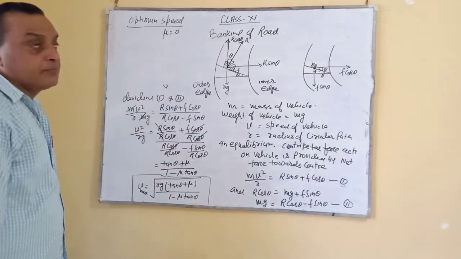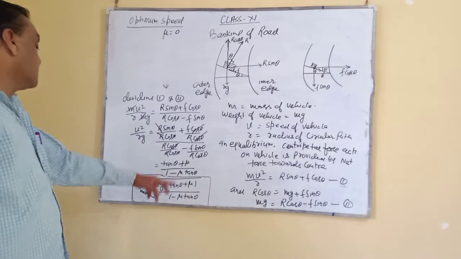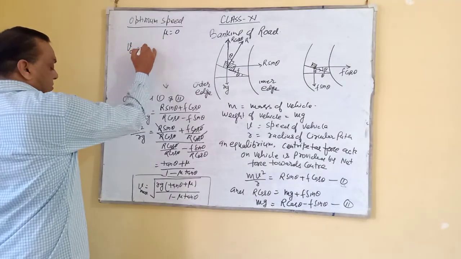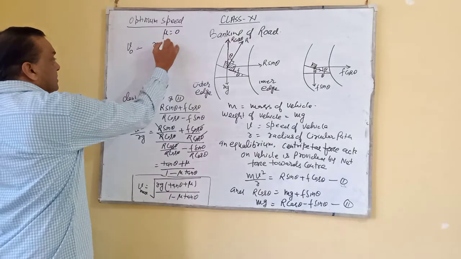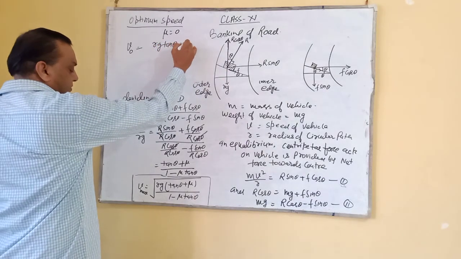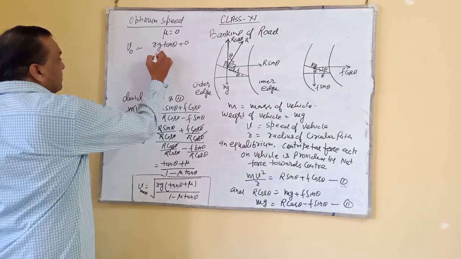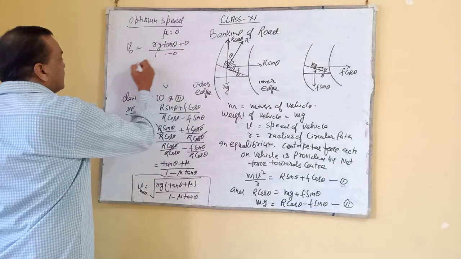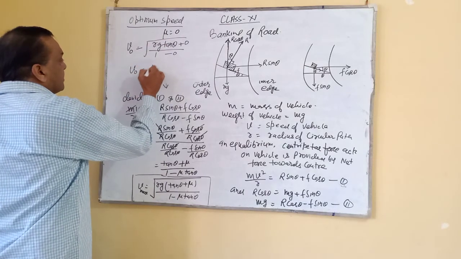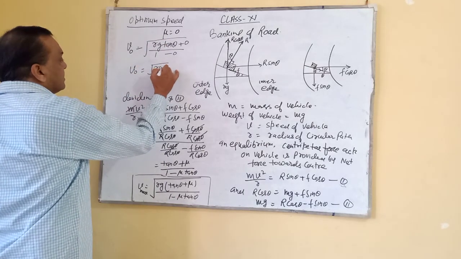So if you avoid the coefficient of friction, what is left? See there, we write v naught equals root of r g tan theta, because here the plus 0 will be there, and here 1 minus 0 will be there, and that is the root. So this is called optimum, r g tan theta.